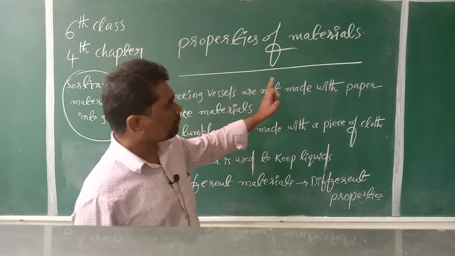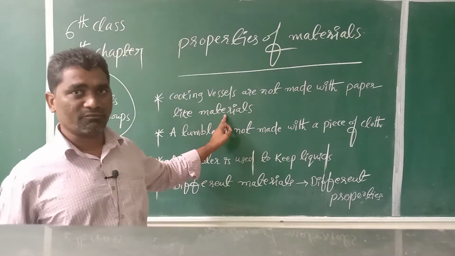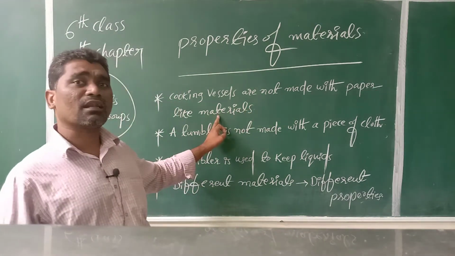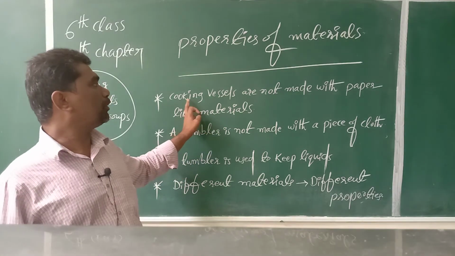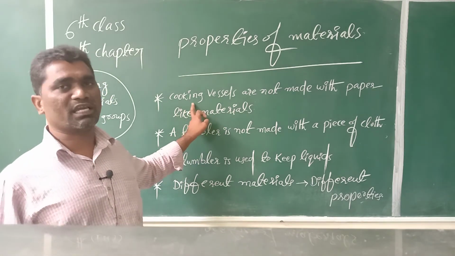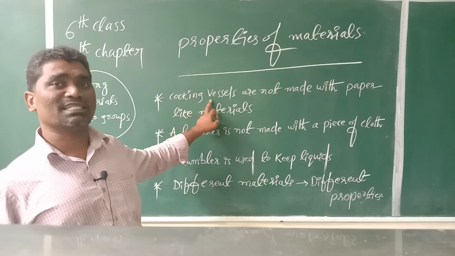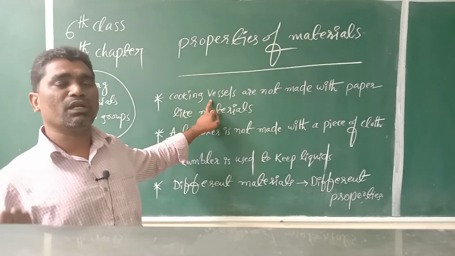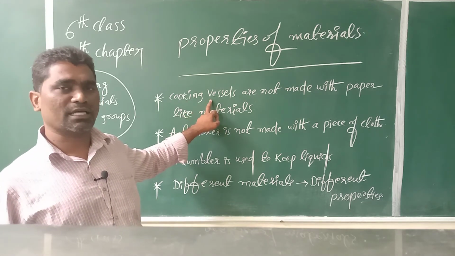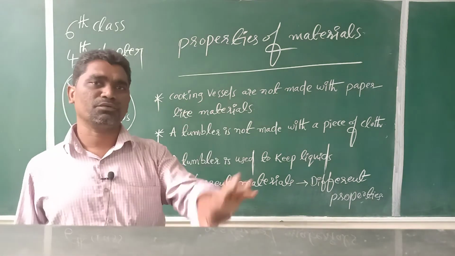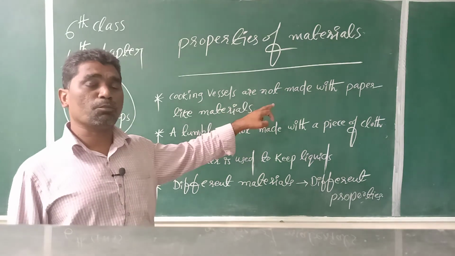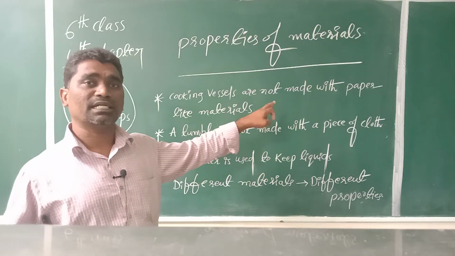Cooking vessels are not made with paper-like materials. Why? Because paper is not a suitable material to make cooking vessels. To make cooking vessels, metals like copper or aluminum are used. Papers are used to make calendars, notebooks, textbooks.